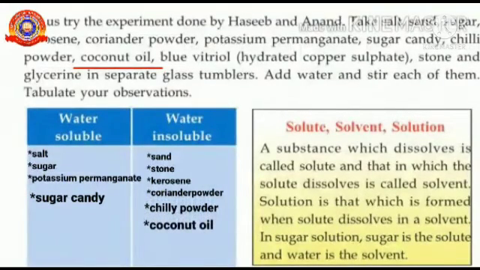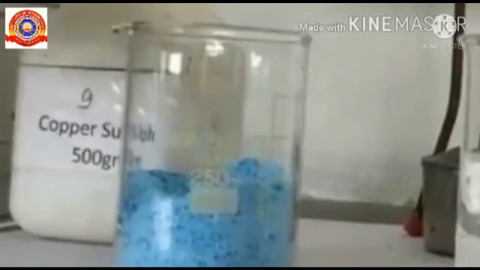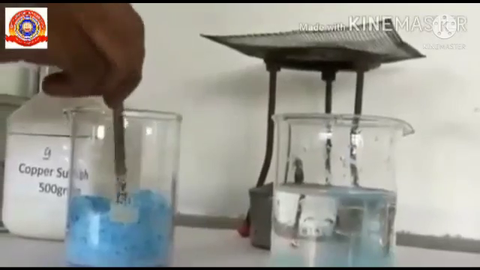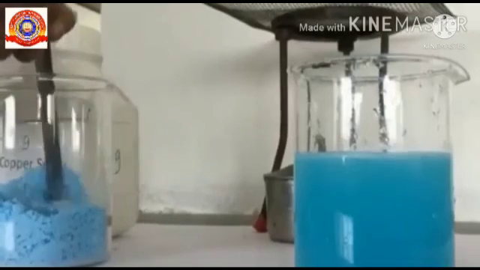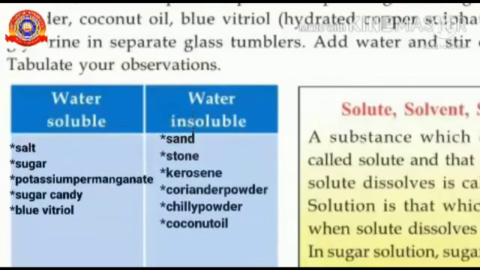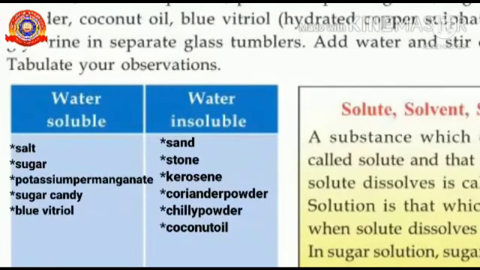Then blue vitriol, otherwise called hydrated copper sulfate. You can see copper sulfate powder in this beaker. When we mix copper sulfate with water, what will happen? Observe. Yes, it dissolves, isn't it? So, it is water soluble. Last one is glycerin. You know, glycerin is not soluble in water. Dear students, you need to complete this table also in your textbook using pencil.